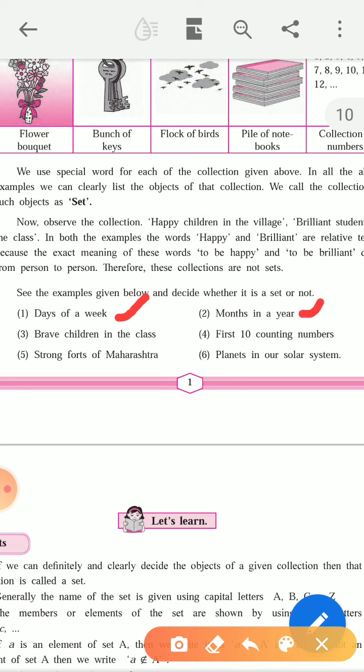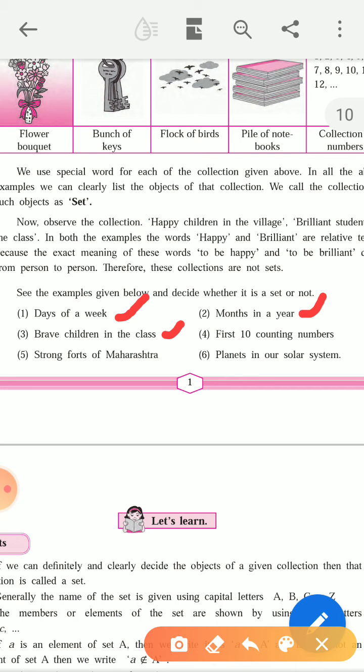Months in year, we know there are 12 months in year, that is January, February, March, April, May, June, July, August, September, October, November and December. So that is set. Third is brave children in a class. So this is not set, because we can't say which child is brave or which is not brave. So this is not an example of set.